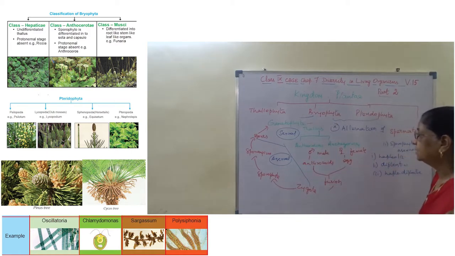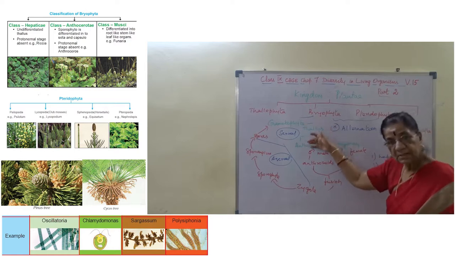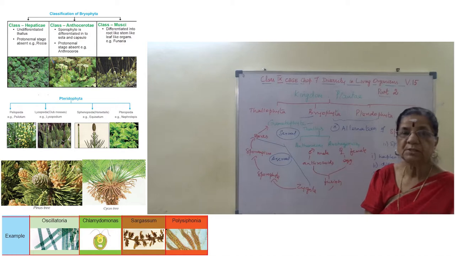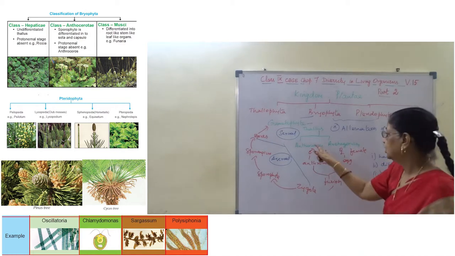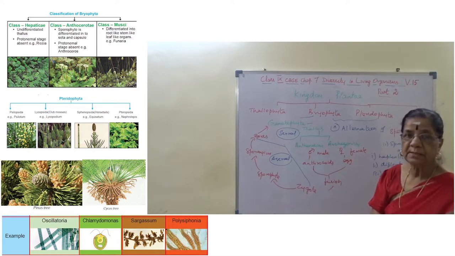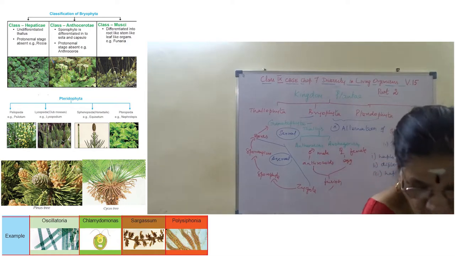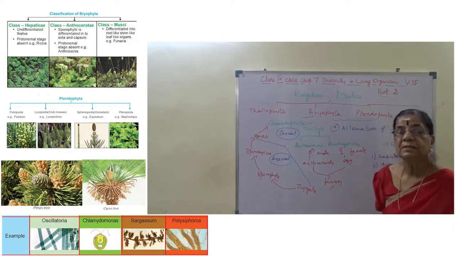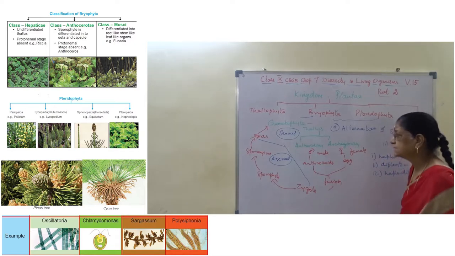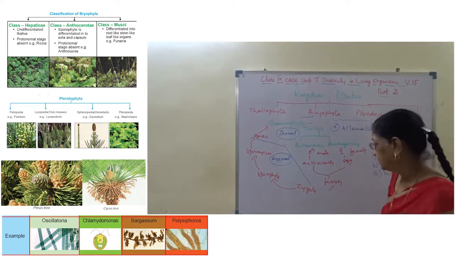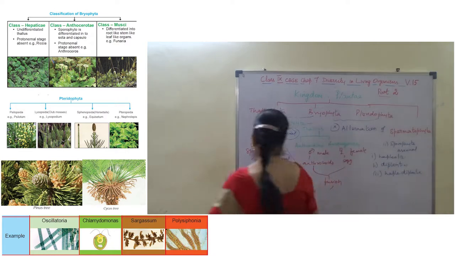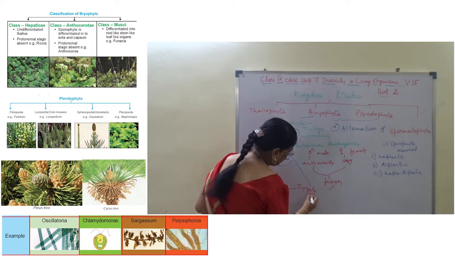In haplontic, first it is sexual reproduction, and then it alternates with asexual reproduction. These are all haploid in nature: the formation of the male and female gametes, the antherozoid and the egg, are haploid, or n in number. So it is sexual reproduction. After fusion, the zygote is formed, and from the zygote onwards it is diploid, 2n.